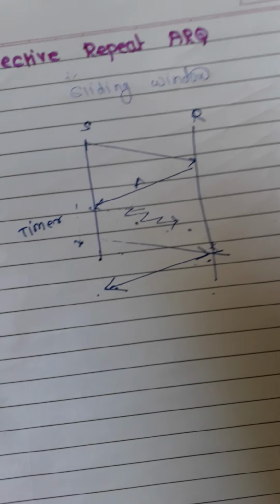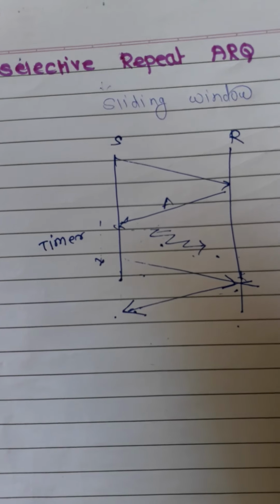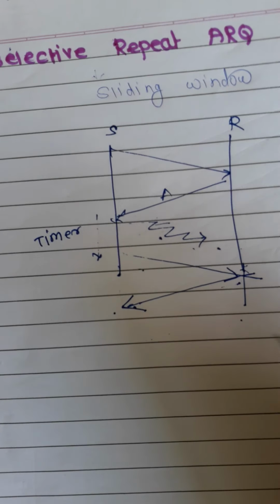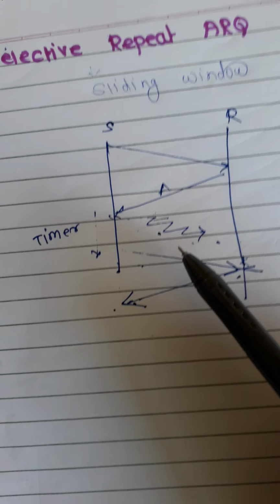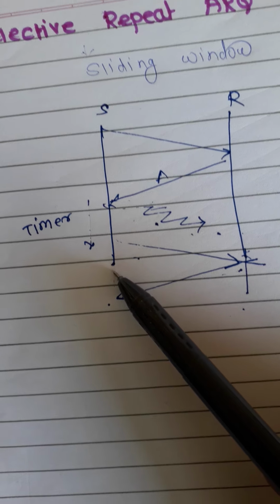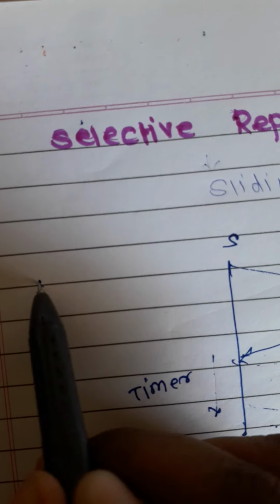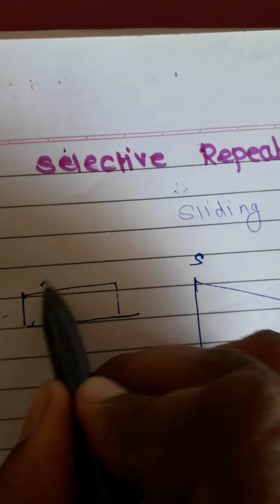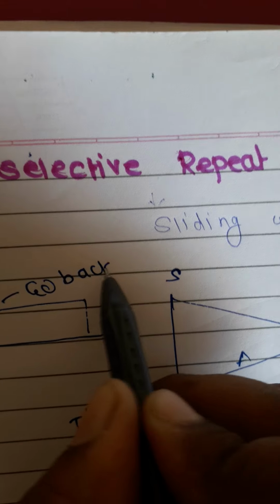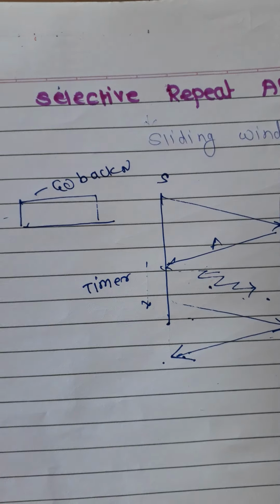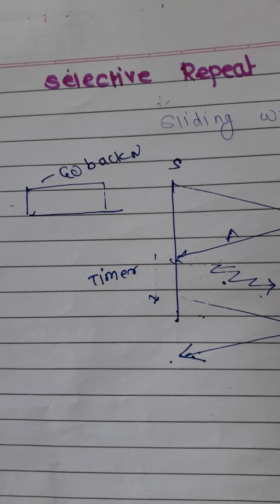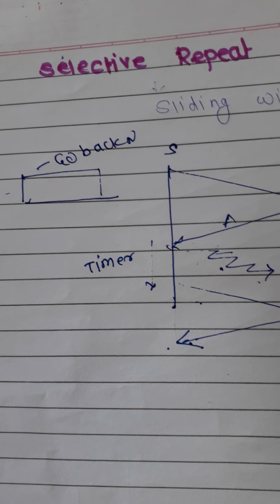And we know that in the go back n method, which we discussed last time, if any frame is not received, how many frames does the sender have to retransmit? Whatever frames are available in the current window, all those frames will be retransmitted in go back n.